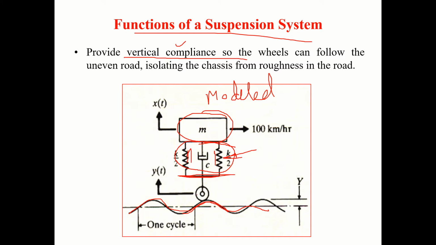And the wheel will be in contact with the road surface. And the vehicle is moving with a certain speed. When it comes to the trough region, again these will expand and push the wheel to be in contact with the ground.